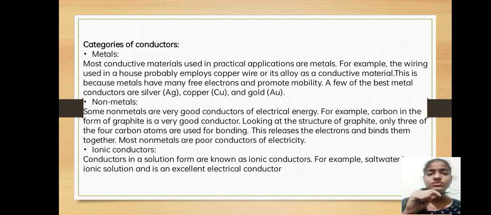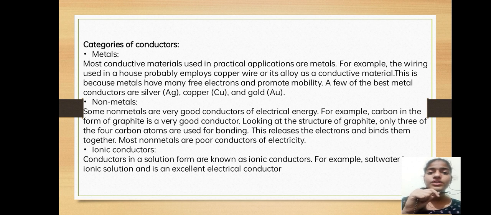Coming to non-metals, some non-metals are very good conductors of electrical energy. For example, carbon in the form of graphite is a very good conductor. Looking at the structure of graphite, only 3 of 4 carbon atoms are used for bonding. This releases the electrons and binds them together. Most non-metals are poor conductors of electricity. Some of them are good conductors of electrical energy, but most of them are poor conductors.